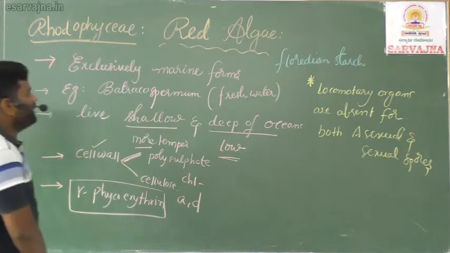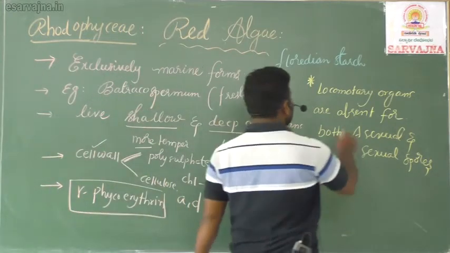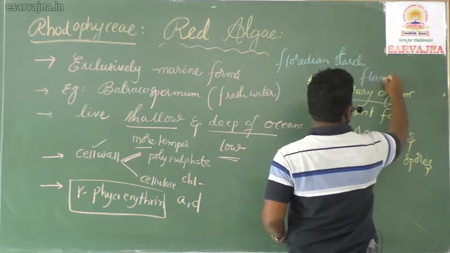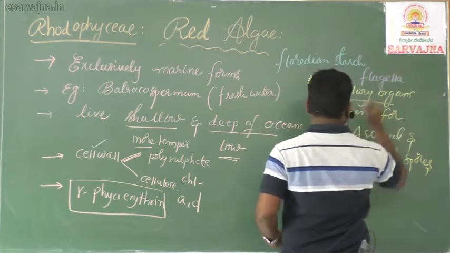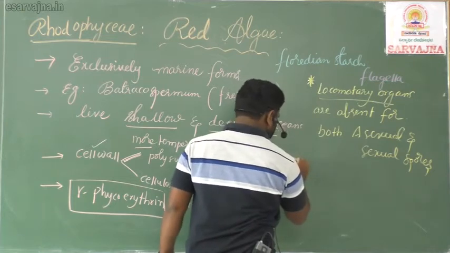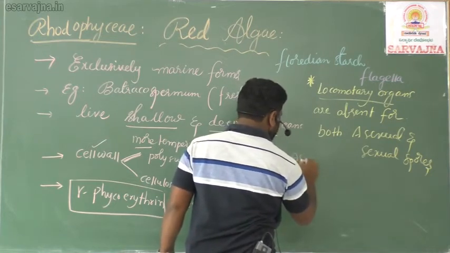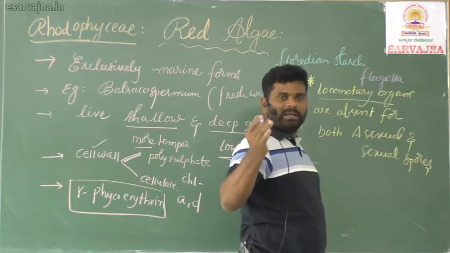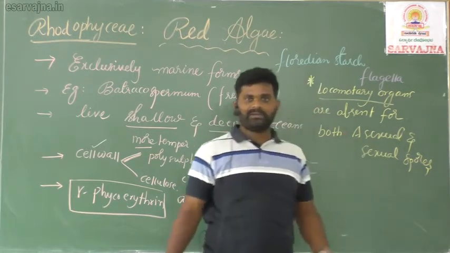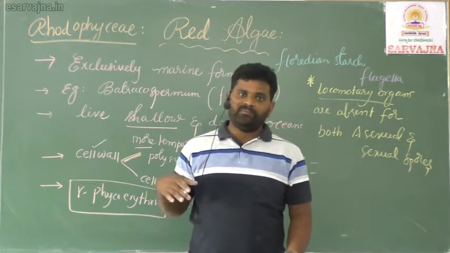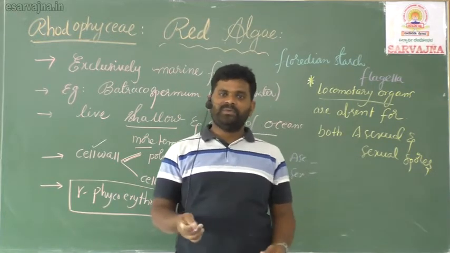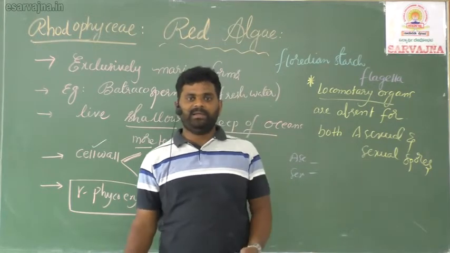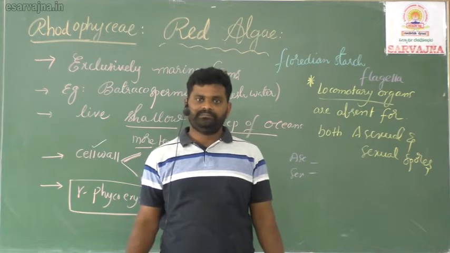So what does it mean? What are locomotory organs? Usually we say flagella. So there is no flagella for asexual spores and sexual spores; they do not have any kind of locomotory organs. Non-flagellated asexual spores and non-flagellated sexual spores are the characteristic features of the red algae.